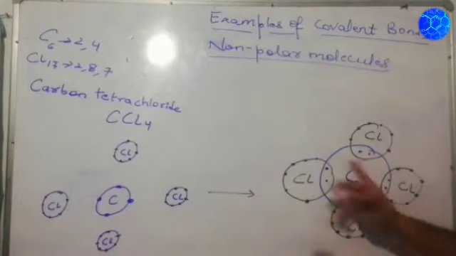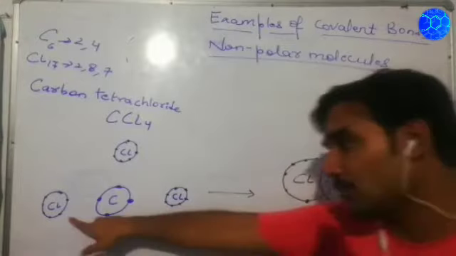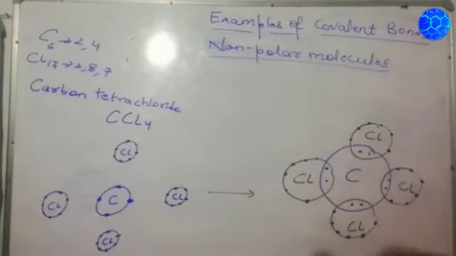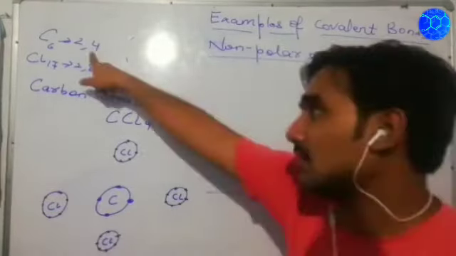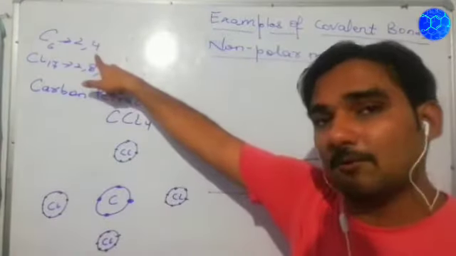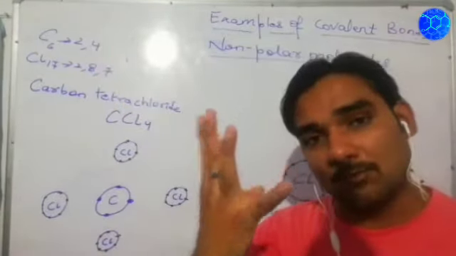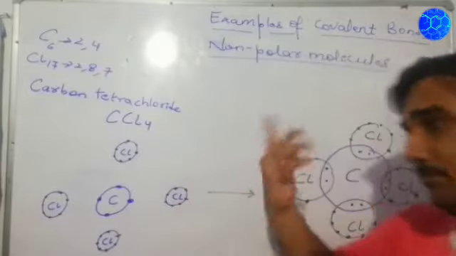If carbon has shared 1 electron with Cl, then the Cl also, out of 7 electrons, has shared 1 electron. Now carbon has 4 electrons in the outermost shell, so it requires 4 more electrons to become stable. Getting my point?